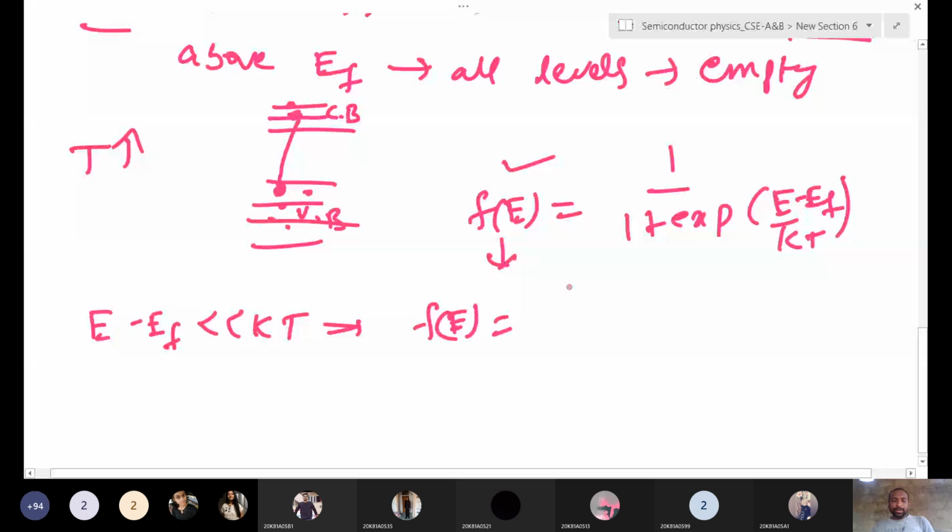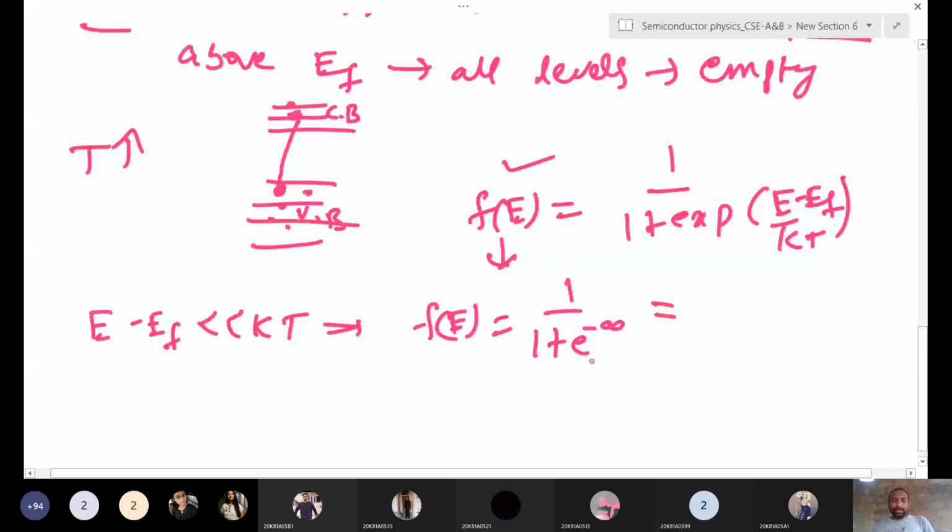What is the value of e to the power of minus infinity? It is 0. Okay, if you don't know, no problem, but respond. So 1 by 1 plus 0 is equal to 1.